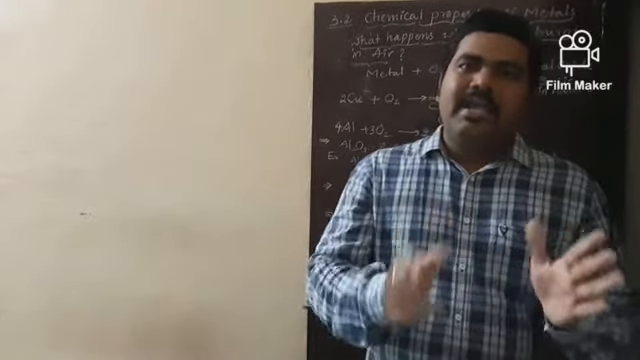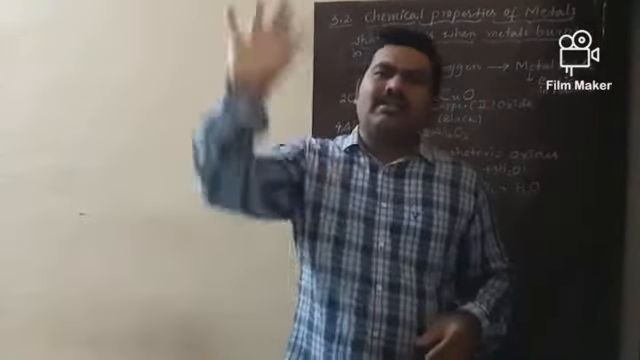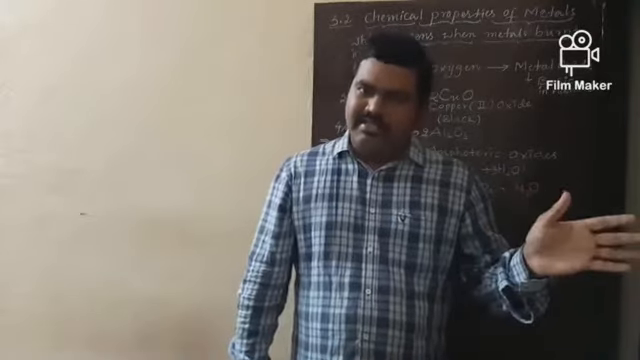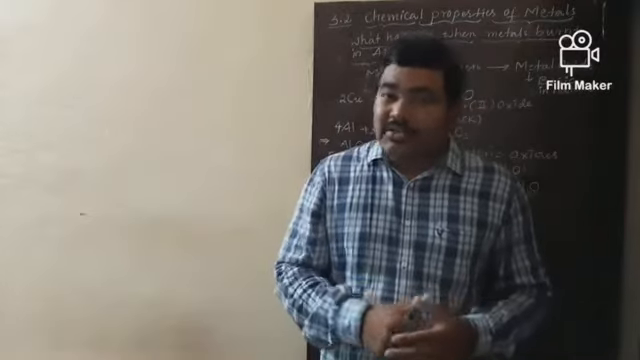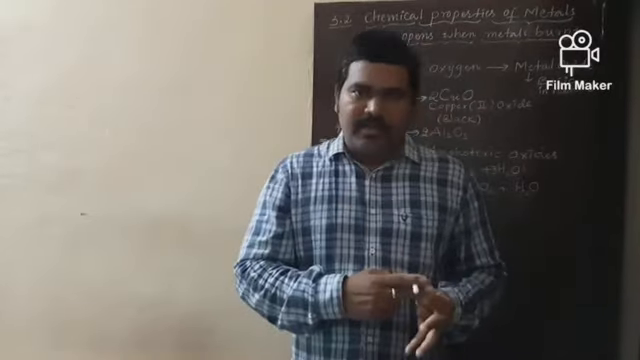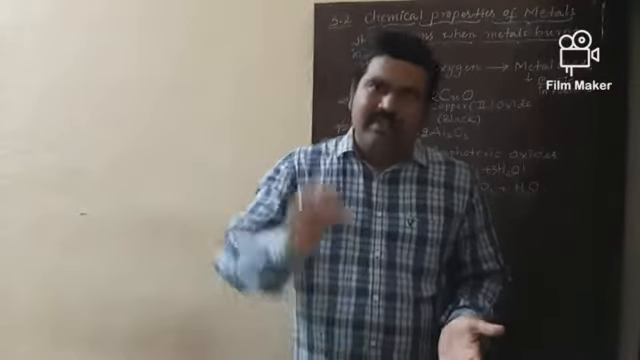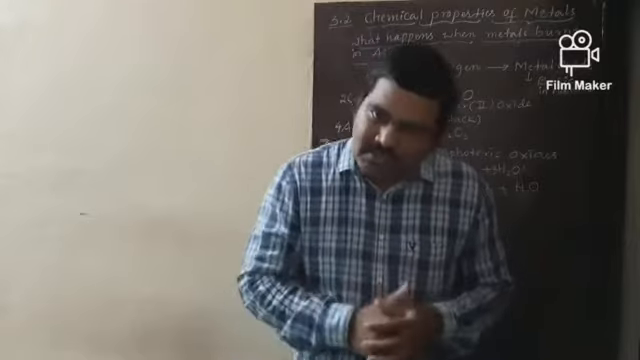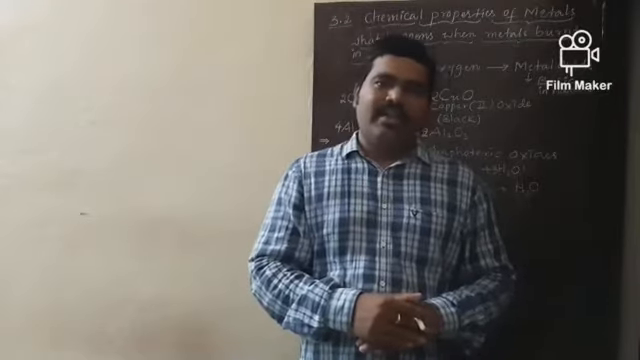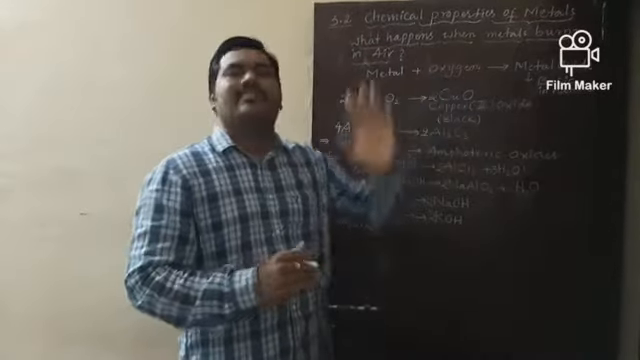And gold and silver, these two metals do not burn in the presence of oxygen at any temperature. What are the two metals? Silver, gold, not at all reacting with oxygen even at high temperature. So that tells us these are the least reactive towards oxygen. Okay. So this is about how metals react with oxygen.